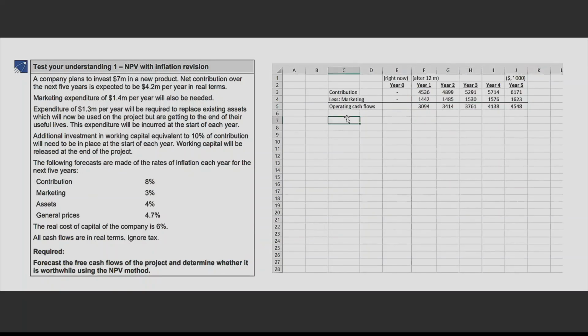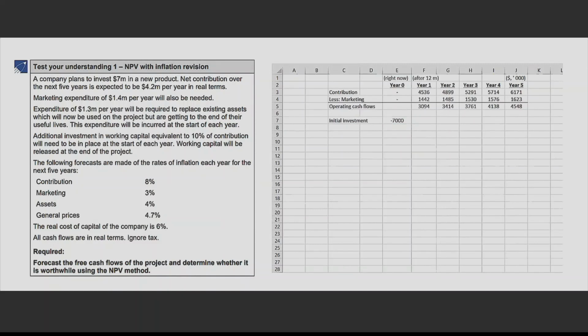Now, next, once these operating cash flows are there with us, we need to see how much investment we have made. So first is the initial investment. How much was the initial investment? The initial investment was for $7 million, right? Take it in minus. 7 million is 7,000. Next, there was another investment.